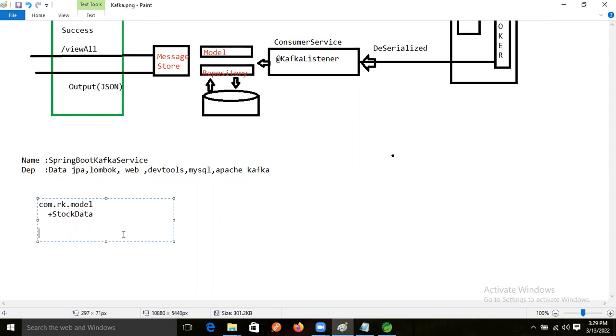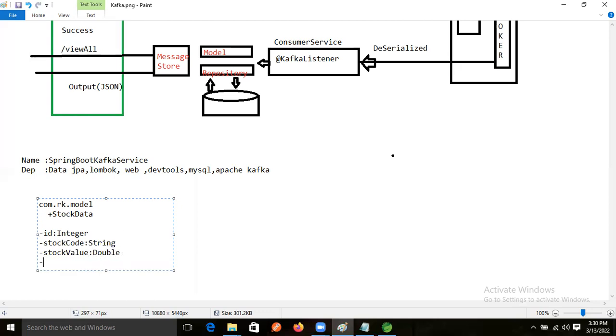It has variables. What kind of variables? Private Integer id, and stock code, which can be String. Another one is price, stock value, Double.